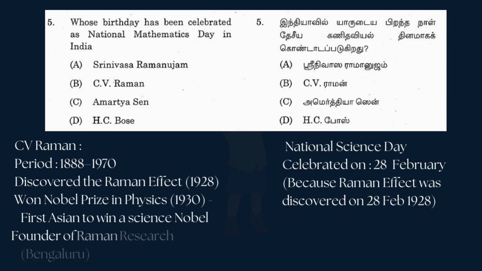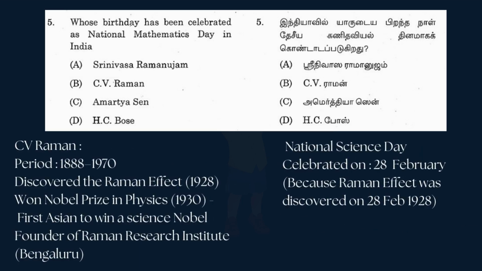Some details of C.V. Raman. His period, 1888 to 1970. He discovered the Raman effect in 1928, and he won the Nobel Prize in Physics in 1930. First Asian to win a Science Nobel, and he is the founder of Raman Research Institute at Bengaluru. National Science Day is celebrated on the 28th of February, because the Raman effect was discovered on the 28th of February 1928.